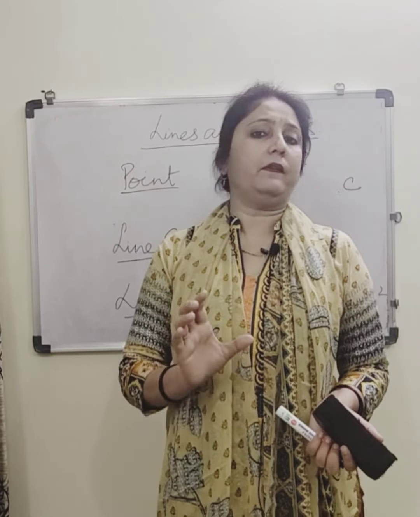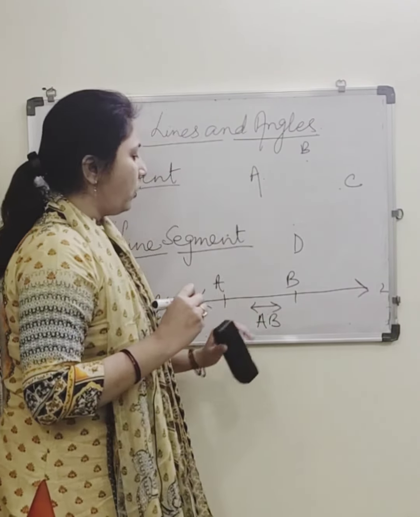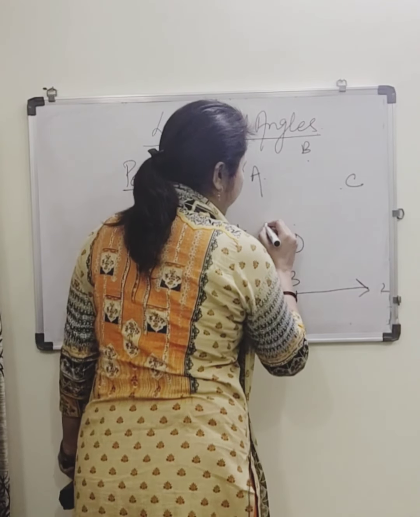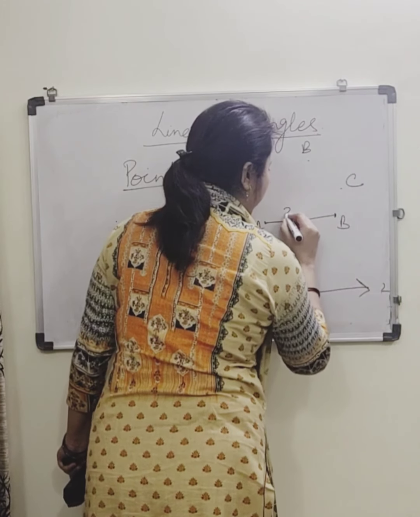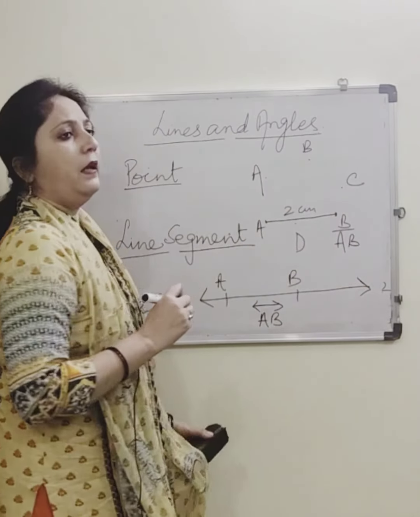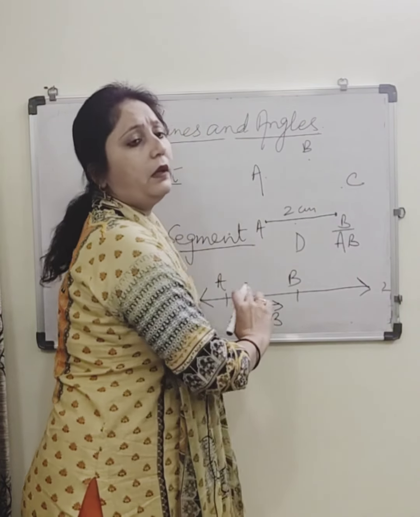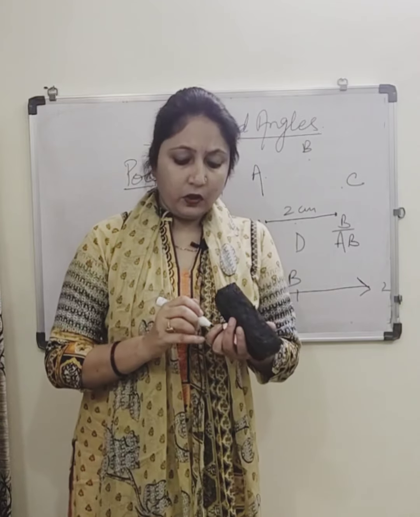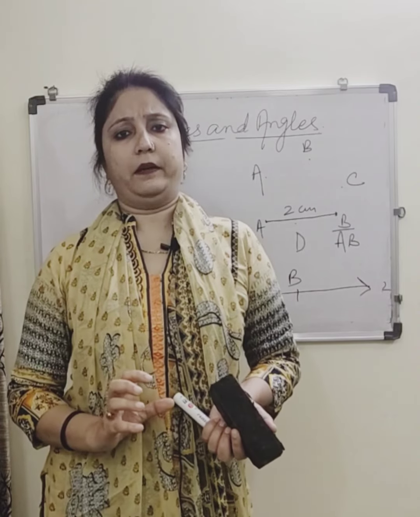And when we want to write, we mark 2 points like say A and B. When we want to show line AB, we write AB and draw like this. When we want line segment AB, say 2 centimeter, then we write AB and a bar on it. It does not contain arrows, whereas a line contains arrows on both the ends. So this is the difference between line and line segment.